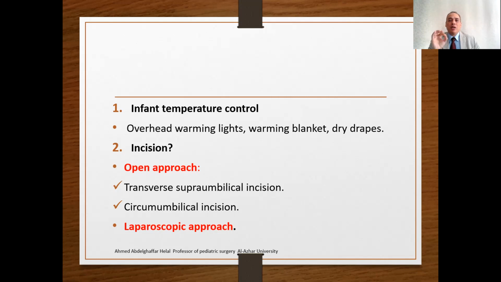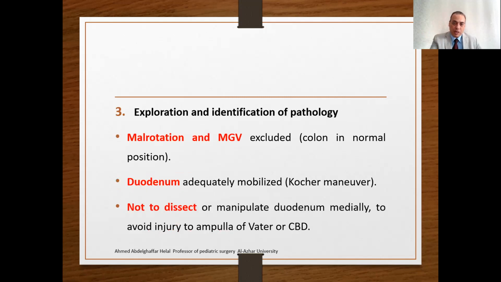So please be sure that the drapes are dry to avoid loss through evaporation of temperature and hypothermia. For the incision, you can choose between an open approach or laparoscopy. In the open approach, we have two incisions: the traditional transverse supraumbilical incision and the circumumbilical incision, or minimally invasive incision.